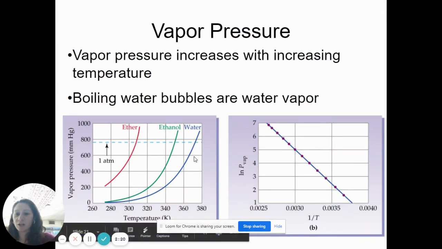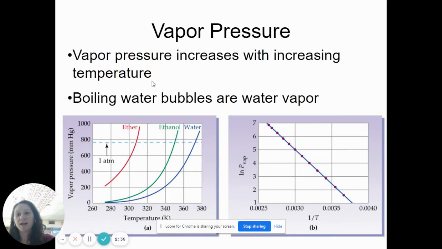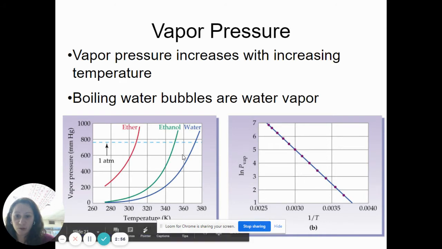So this right here is called a vapor pressure curve. You look at the vapor pressure versus the temperature, and you'll see that you have different substances, but for all of these substances, the vapor pressure increases with temperature. The reason for that is that if I increase my temperature, my particles are moving faster. And if the particles are moving faster, then more of them have enough speed to escape and get to the surface and become a gas and collide together and cause vapor pressure. So the higher the temperature, the higher the vapor pressure. And we can see that those all have positive slopes here.